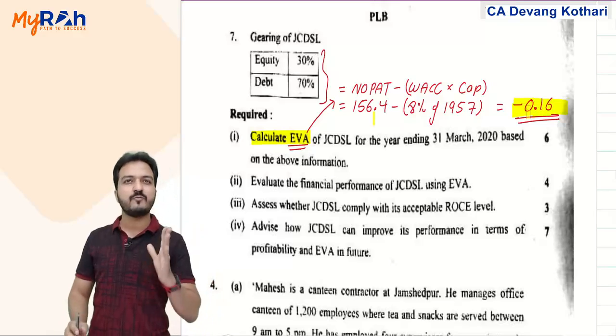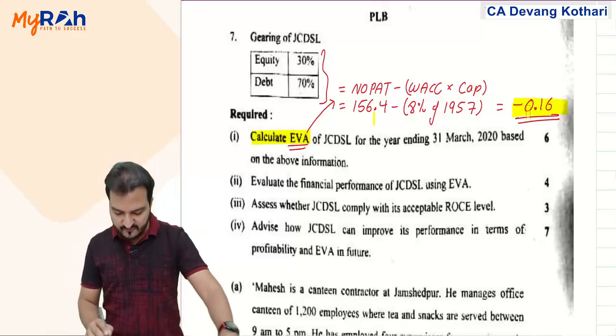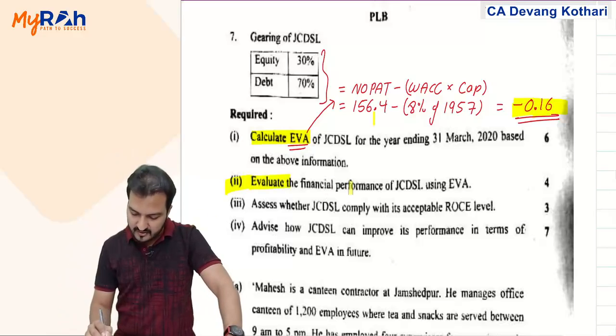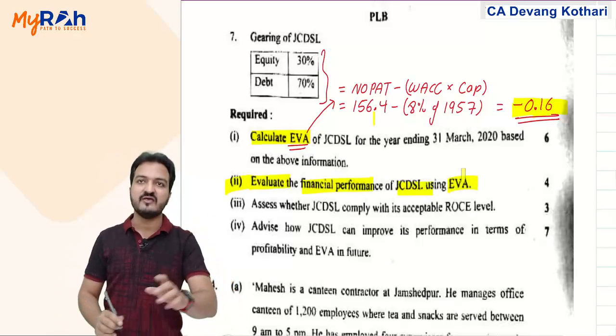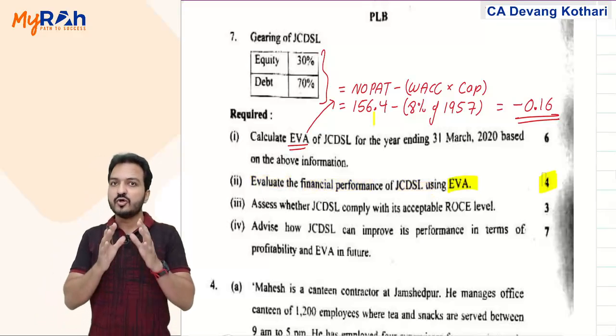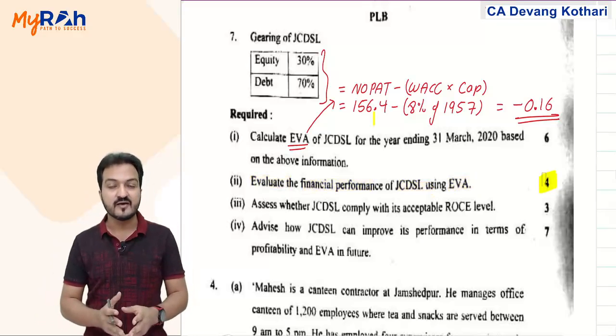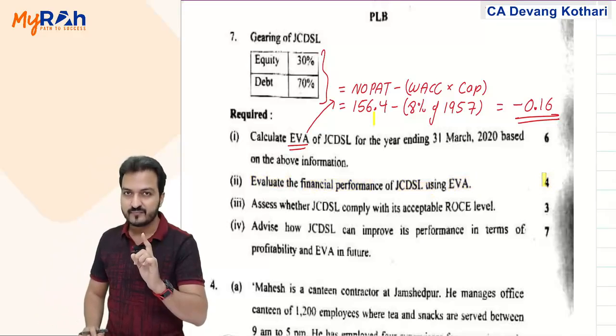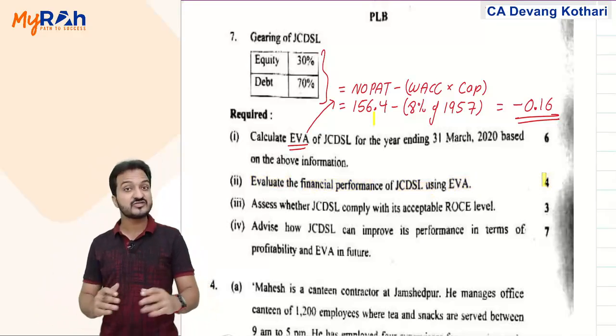So my first question is just to calculate EVA. Answer is negative 0.16. Now based on that EVA, the second question they are asking is to evaluate the financial performance using EVA. This is also carrying 4 marks, meaning your interpretation of this EVA carries 4 marks. So please answer that properly. Only calculation is not enough.